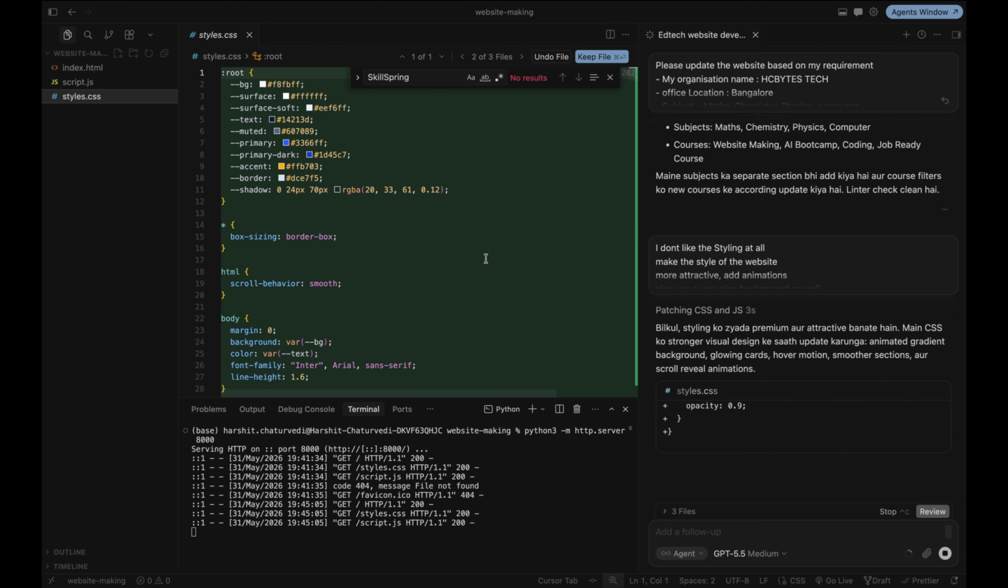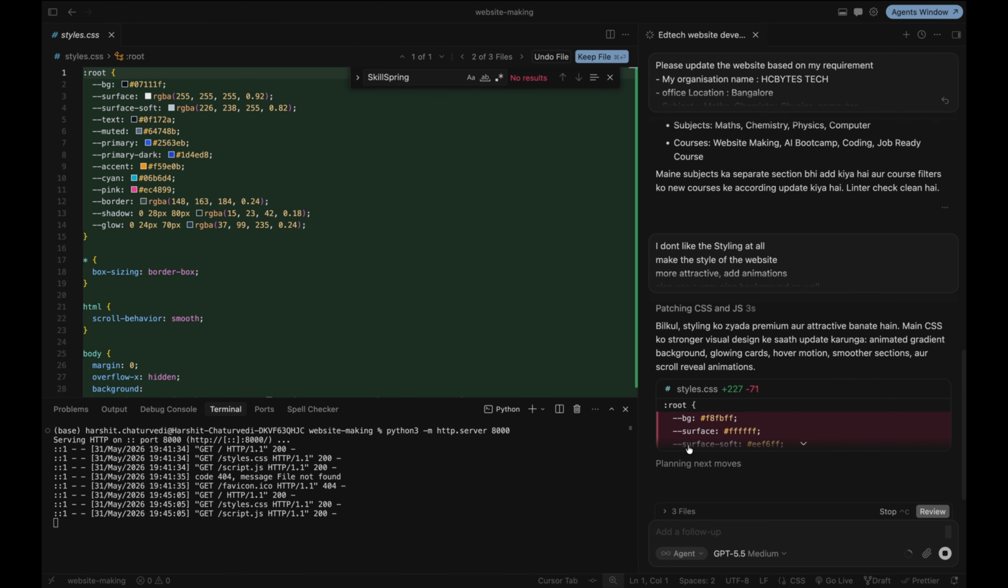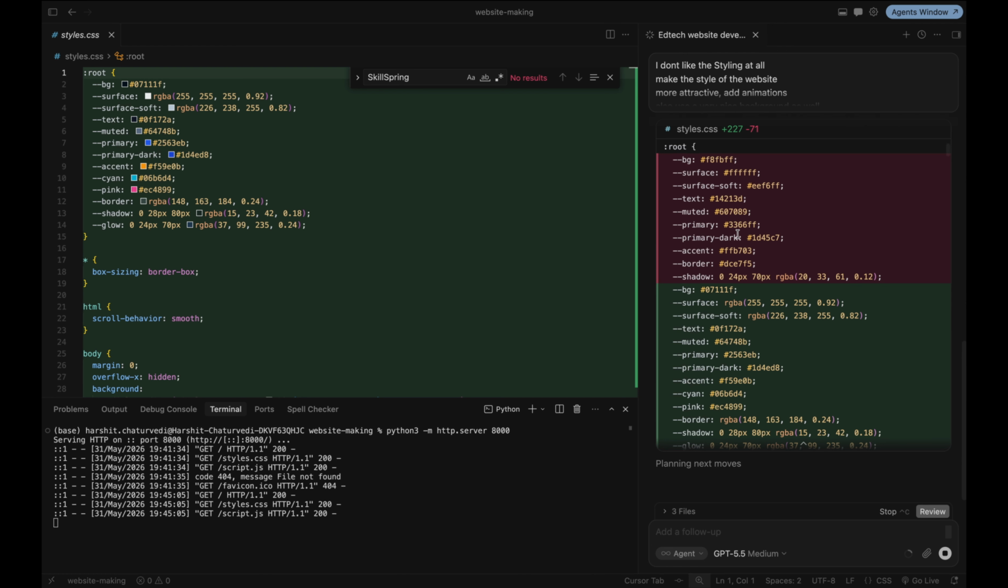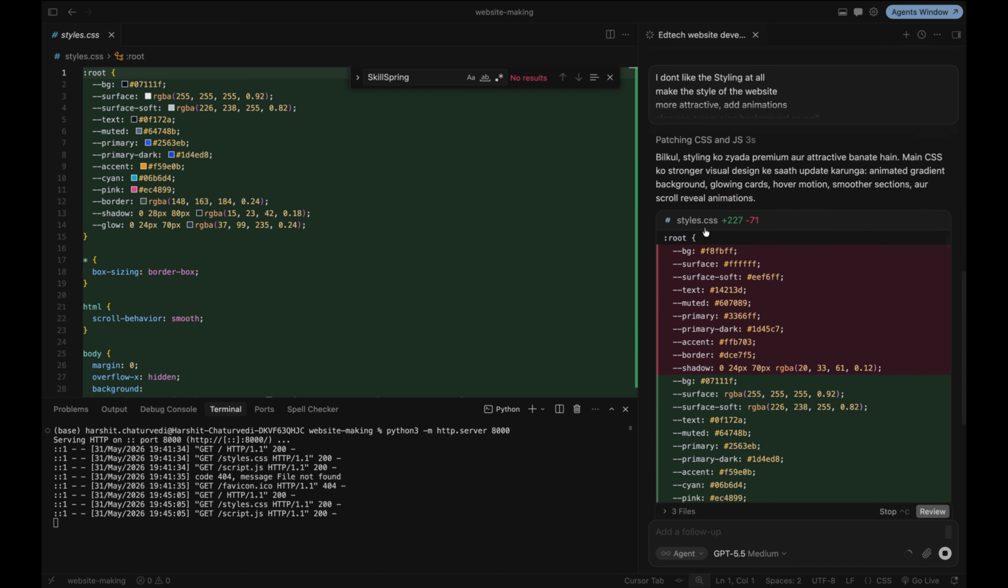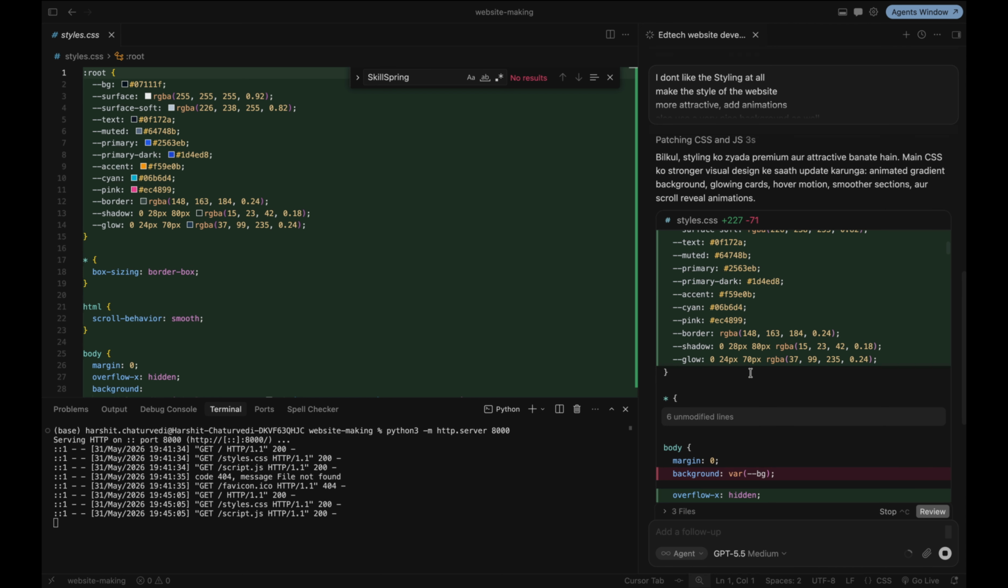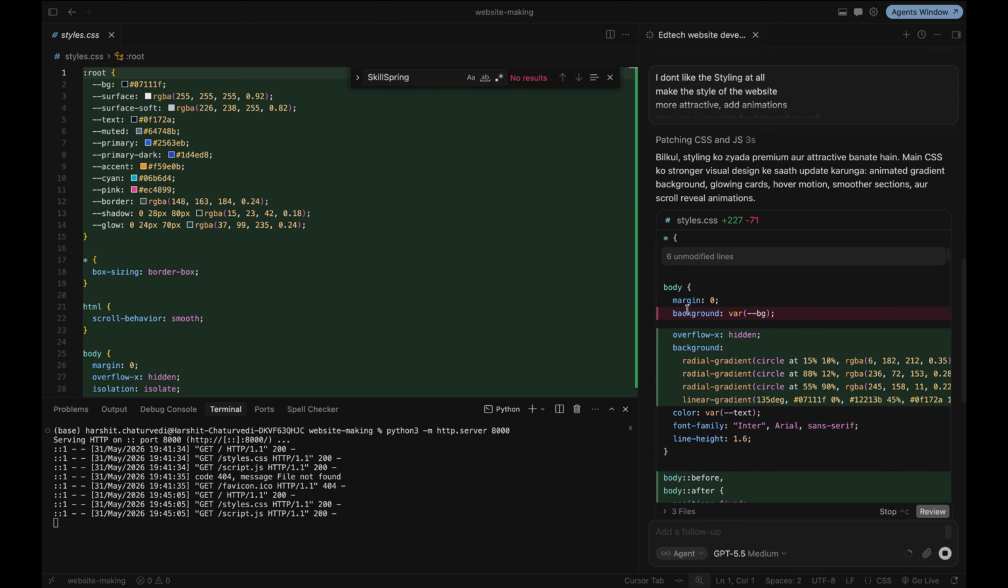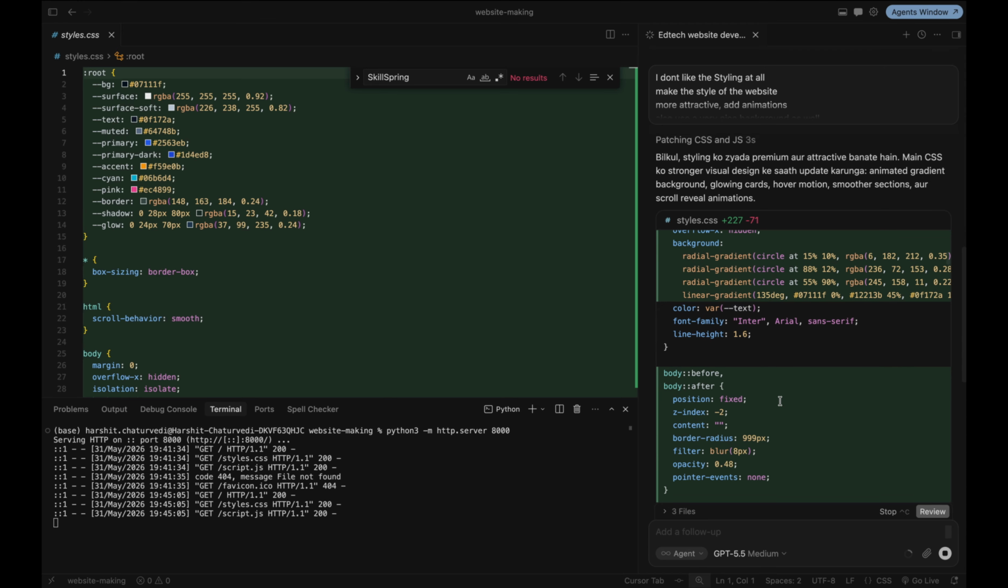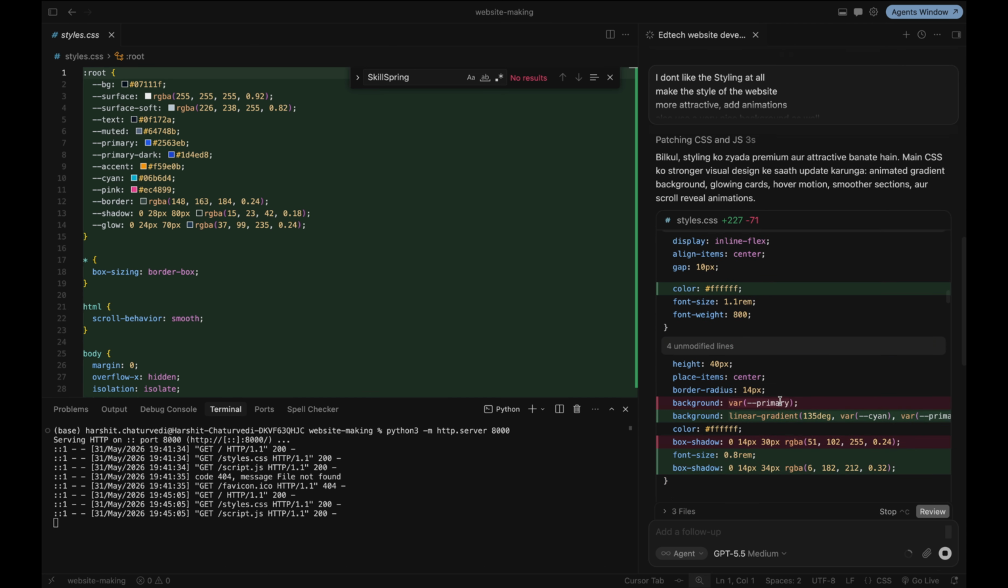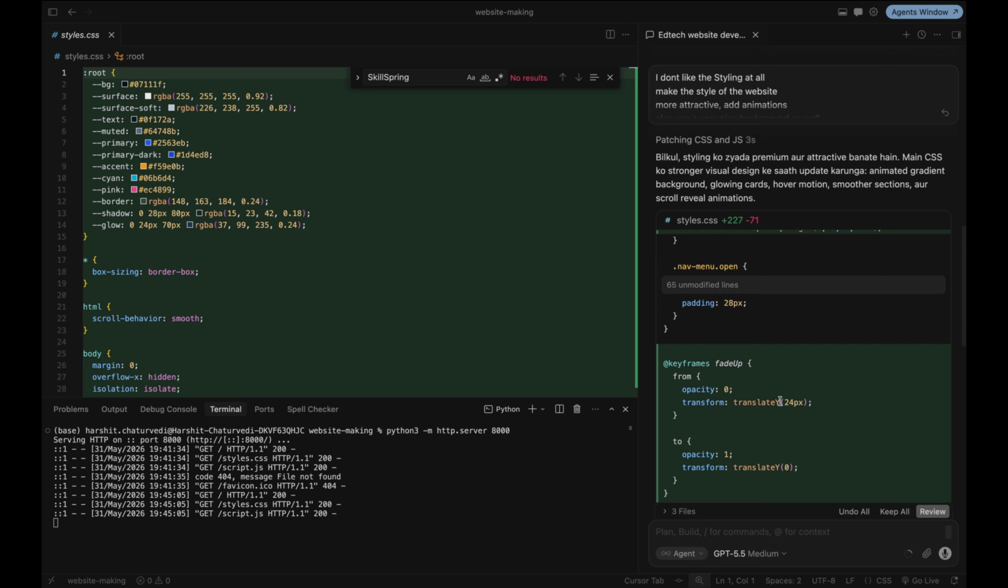Now if I come here and see something, this red color means that it is deleting this thing, and green color means it is updating this thing, correct? So AI will delete these things, AI will update to this thing. Now it is deleting this background and making this background with the use of these radial gradient functions and all. And see here, very nice update is done.